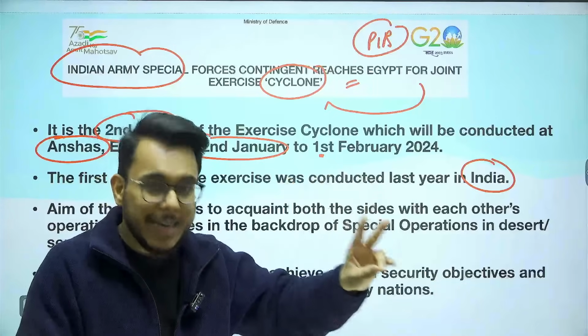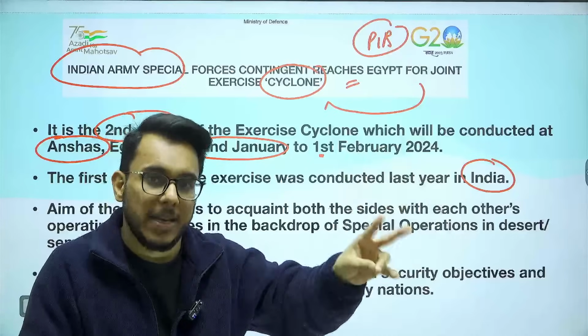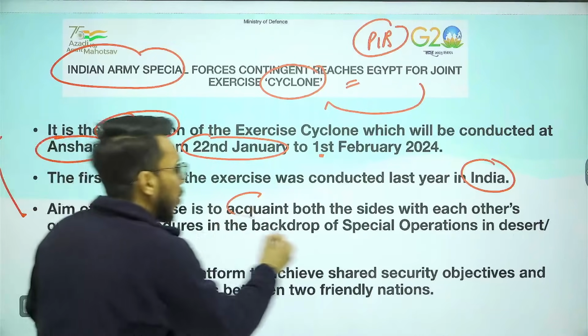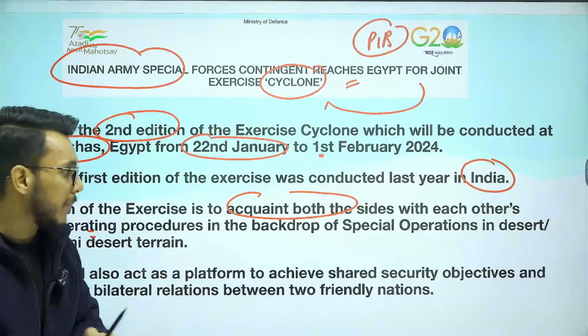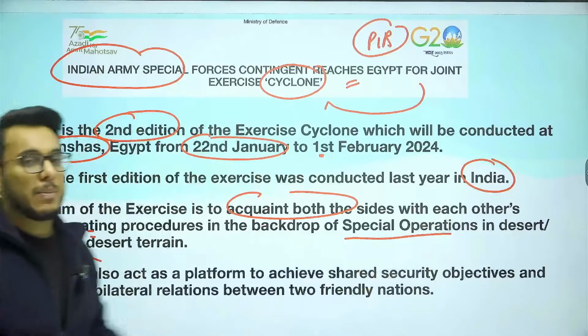It is the second edition, not the first edition. First edition was held in India last year. Second edition is being held in Egypt, that is Anhassas. Also, what is the aim of this exercise, Cyclone? Aim of this exercise is to acquaint both the sides with each other's operating procedures in the backdrop of special operation in desert and semi-desert terrain.